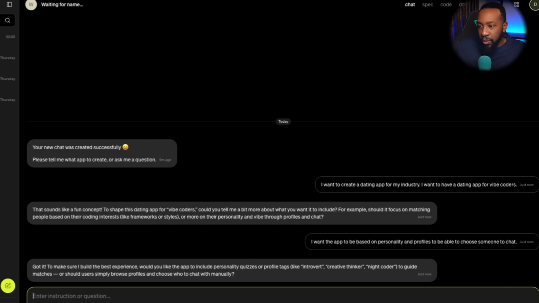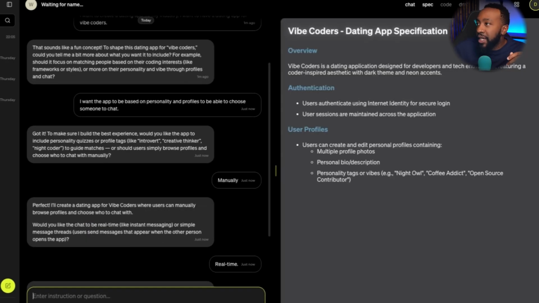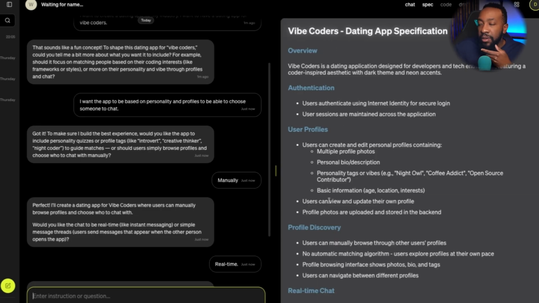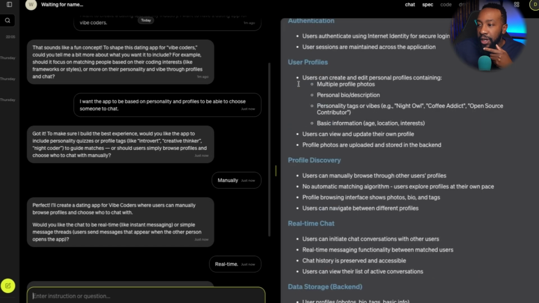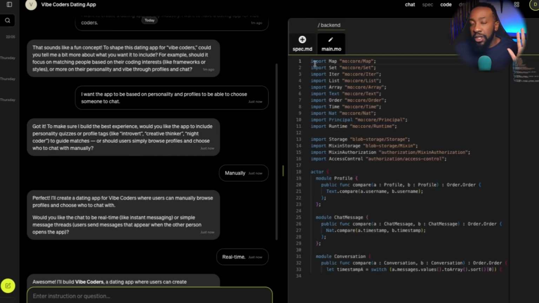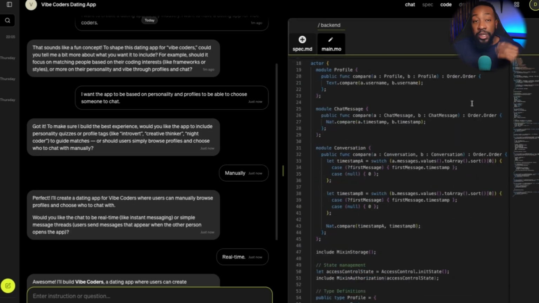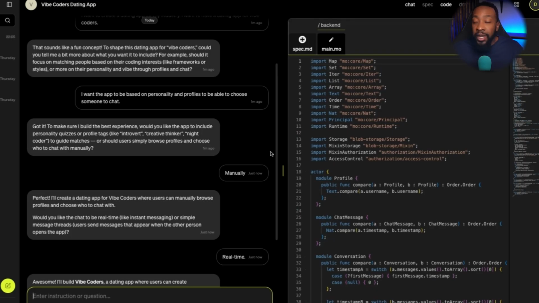So right here, we have the details of what it's going to be having, what we need. I'm just going to give it more details of how we're going to add more of the profiles into the application. And once I've done that, now it's breaking down the specs of what my app is going to include. We see everything on the right-hand side, the overview, authentication, user profiles, and it goes down and starts breaking down the requirements. And then without touching a line of code, it's starting to build out my apps. If we look on the right-hand side, we see all the code that it's being generated right now. So we're going to sit back for a moment, grab a cup of coffee, and see what it creates.